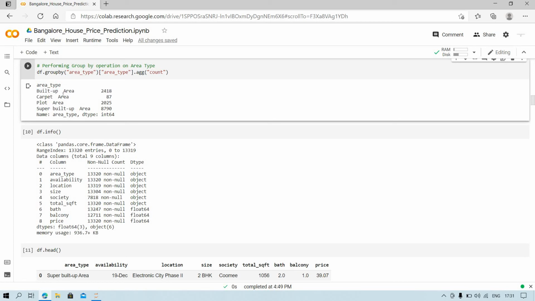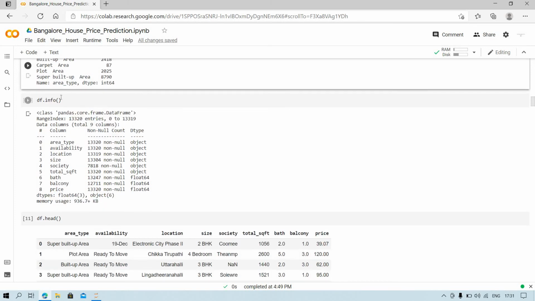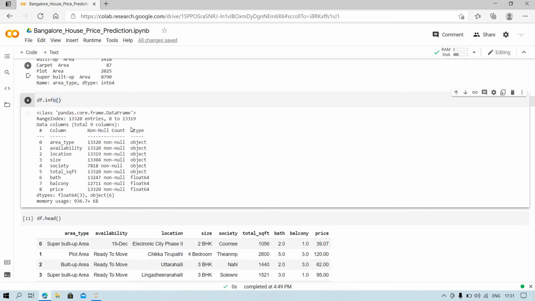Here you will get the count of built up area, that is 2418, carpet area, that is 87, plot area 2025, and super built up area 8790. Then you will get the info of the data also.